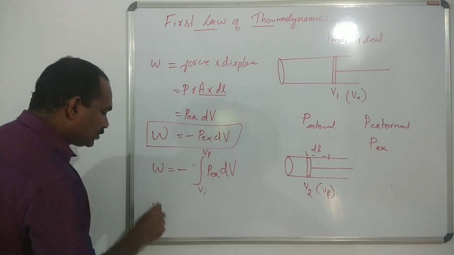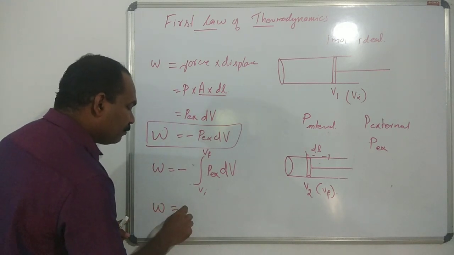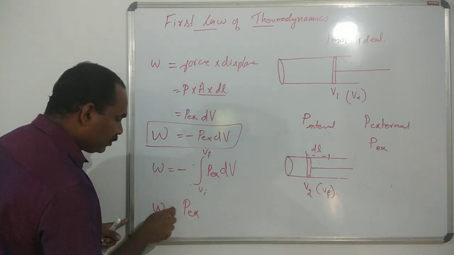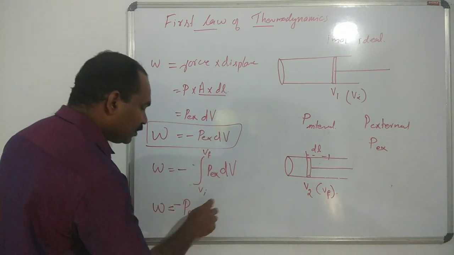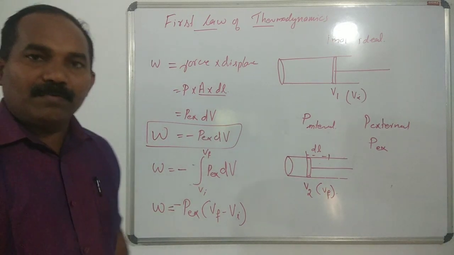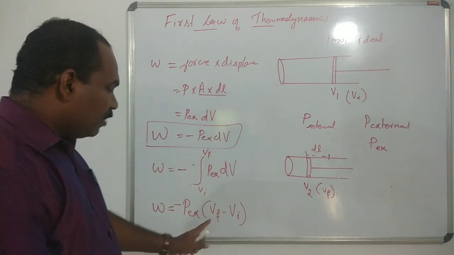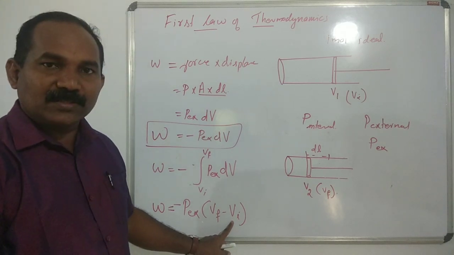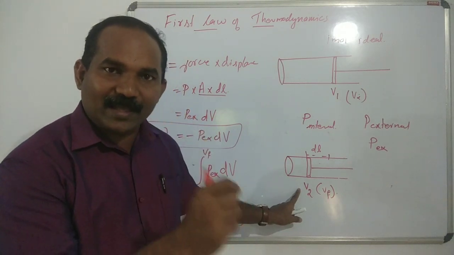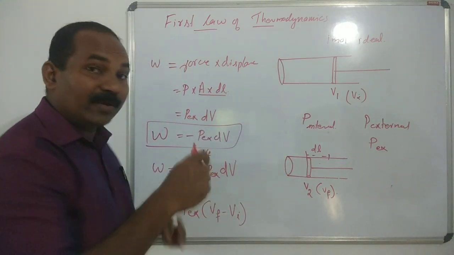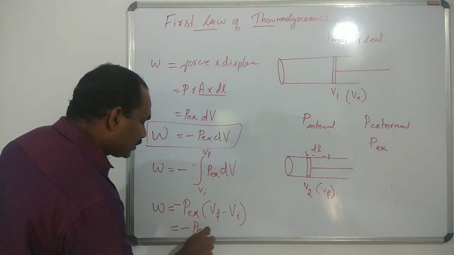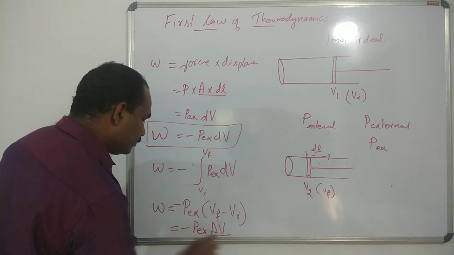And another equation: W is equal to minus P external into V final minus V initial. V final minus V initial is negative because the final volume is less than the initial volume. So the work done becomes positive. So also we have to write W is equal to minus P external delta V.